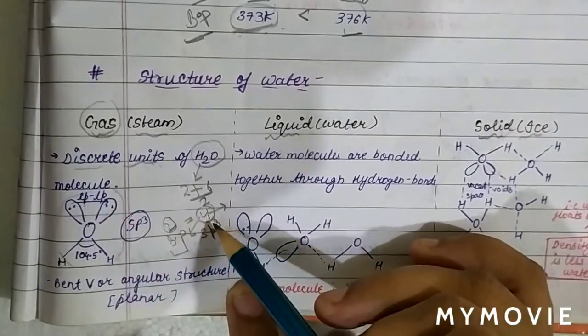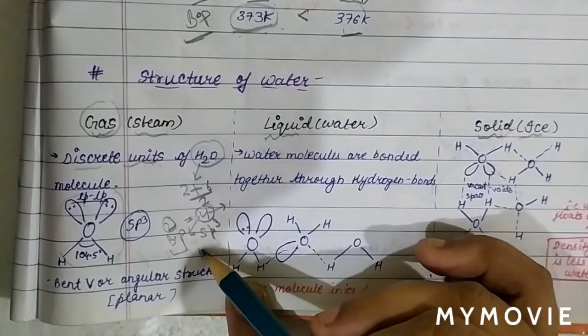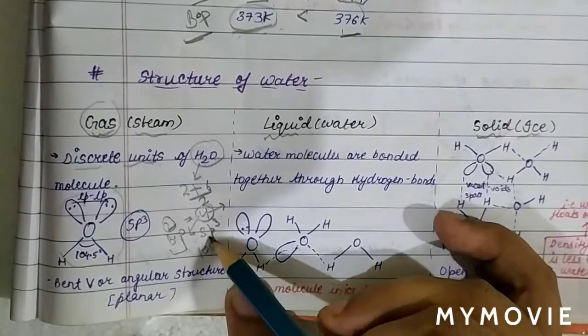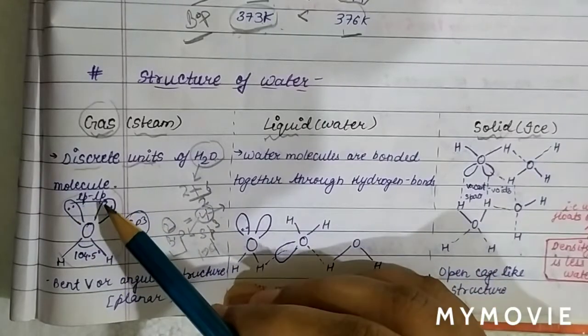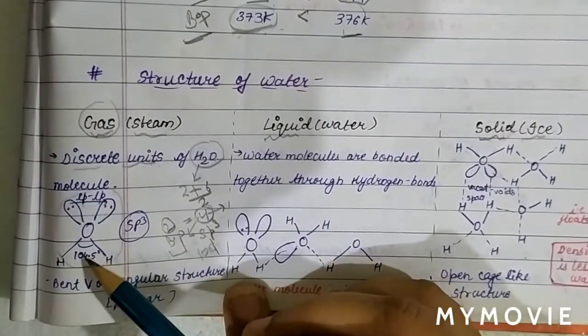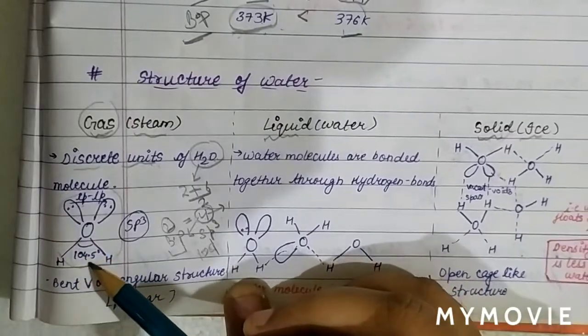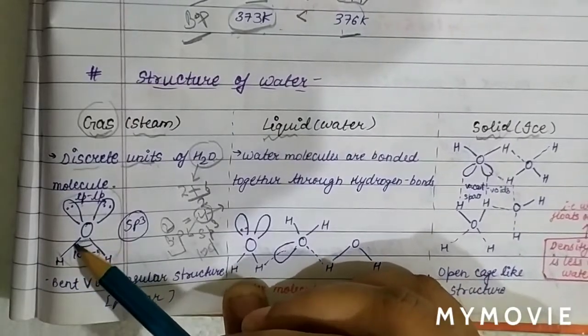Therefore, the angle in sp3 hybridization is 109 degrees. But due to lone pair repulsion and lone pair-bond pair repulsion, the angle in water decreases from 109 to 104 degrees.